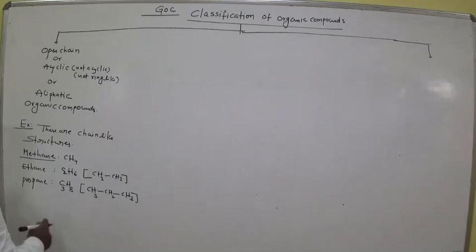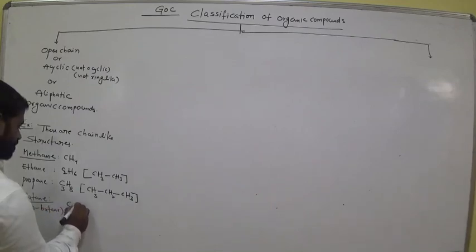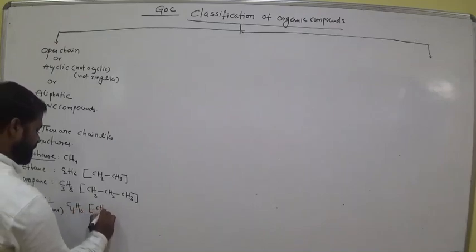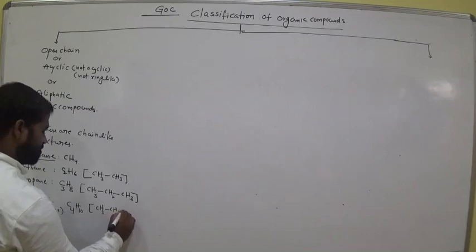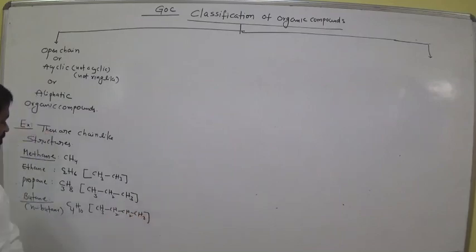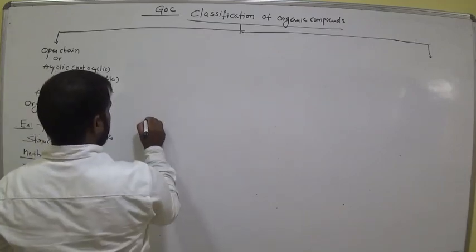Okay, chain. Butane, we call it n-butane also. N means normal, n-butane. C4H10, CH3 CH2 CH2 CH3.